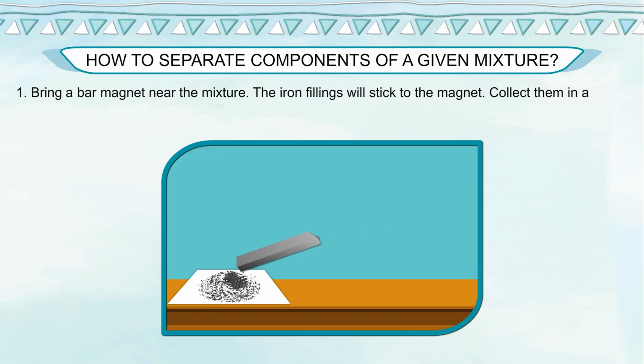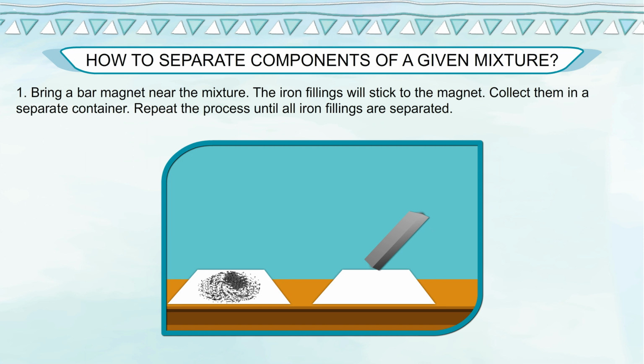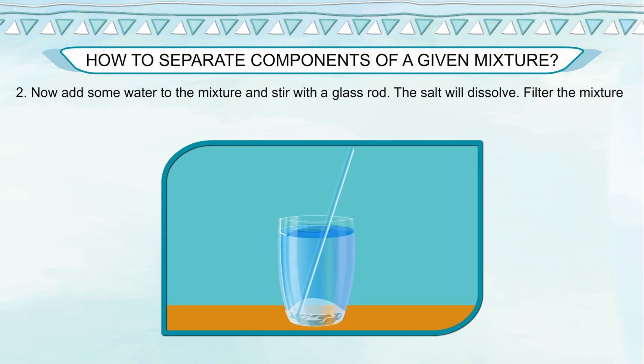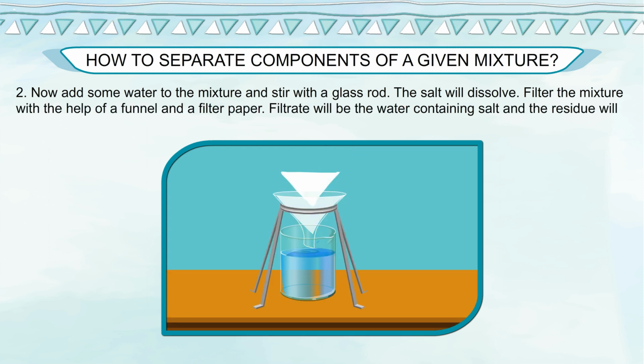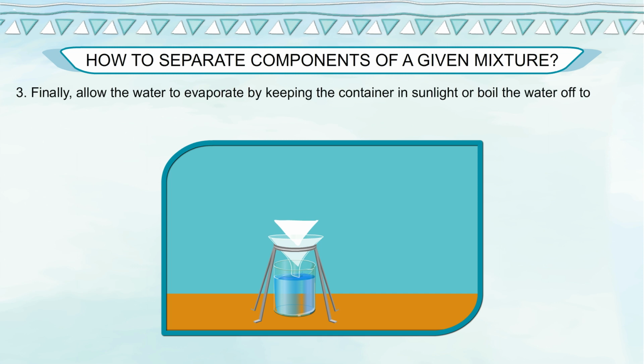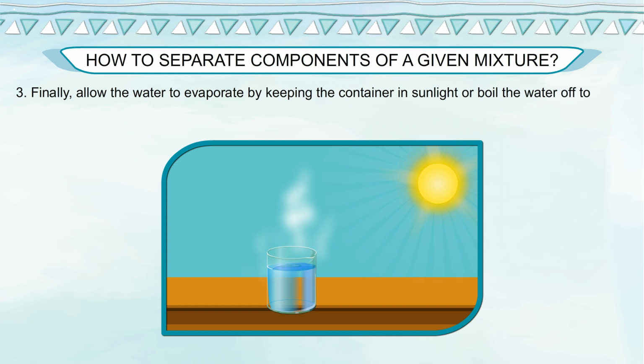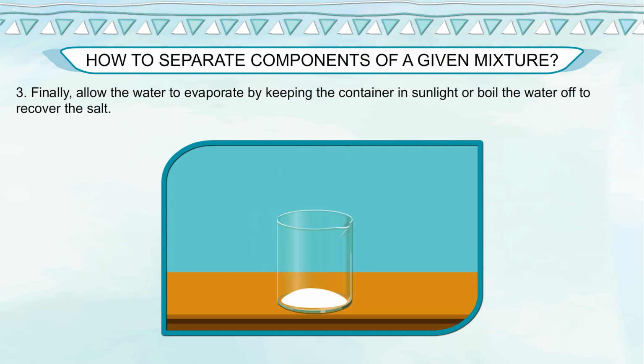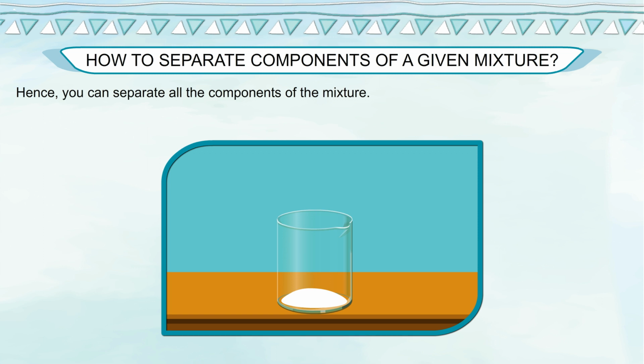Bring a bar magnet near the mixture. The iron filings will stick to the magnet. Collect them in a separate container. Repeat the process until all iron filings are separated. Now add some water to the mixture and stir with a glass rod. The salt will dissolve. Filter the mixture with the help of a funnel and a filter paper. Filtrate will be the water containing salt and the residue will be sand. Finally, allow the water to evaporate by keeping the container in sunlight or boil the water off to recover the salt. Hence, you can separate all the components of the mixture.